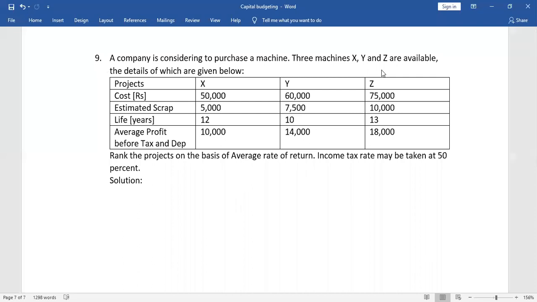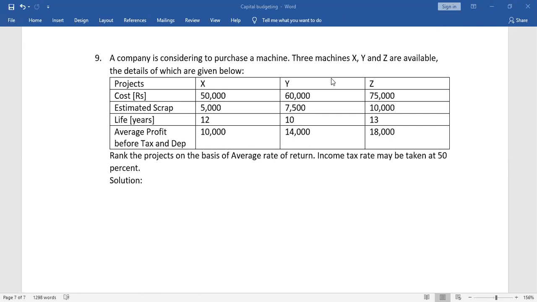The first one, machine X, will run for 12 years, and after 12 years, when we sell this machine X, we can get 5,000.